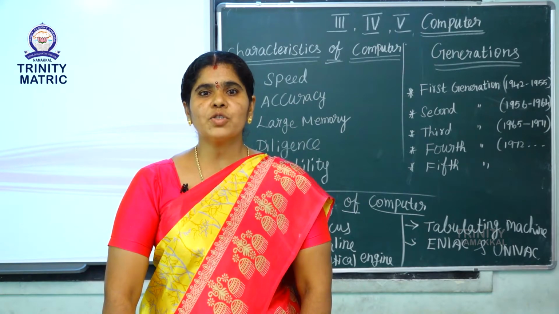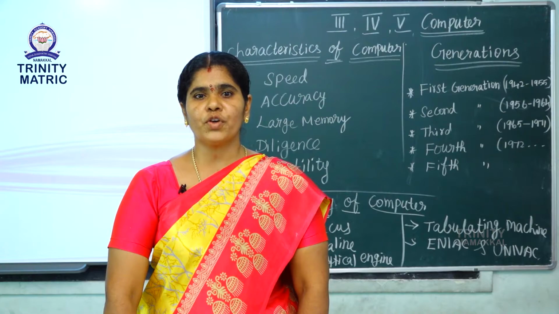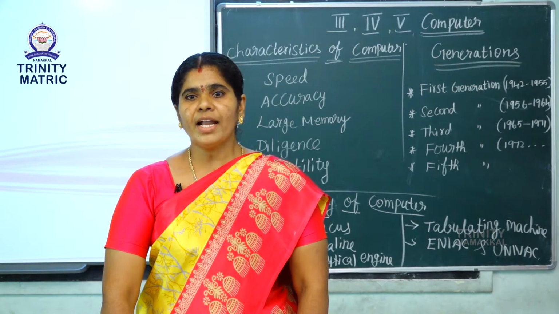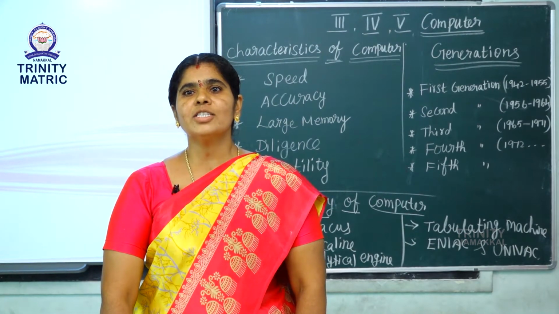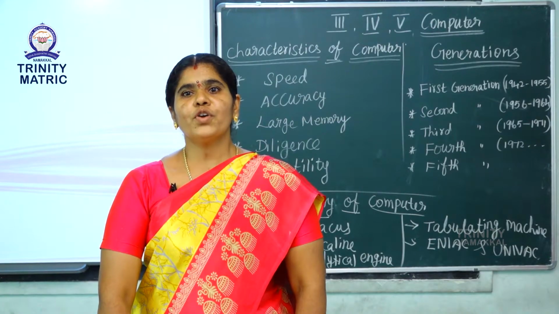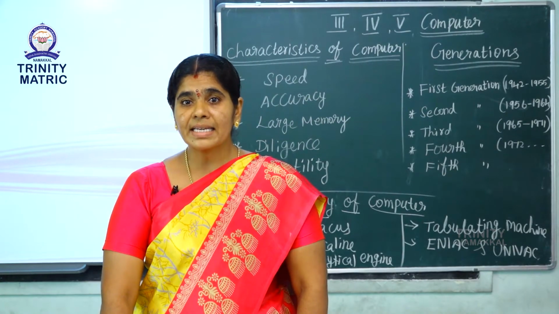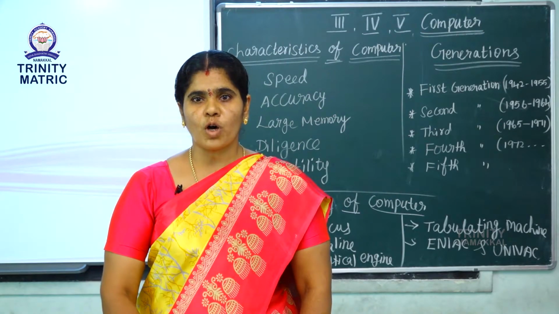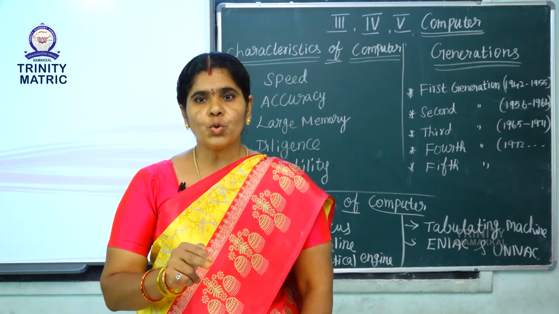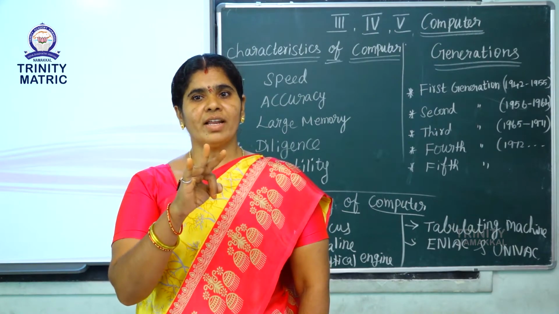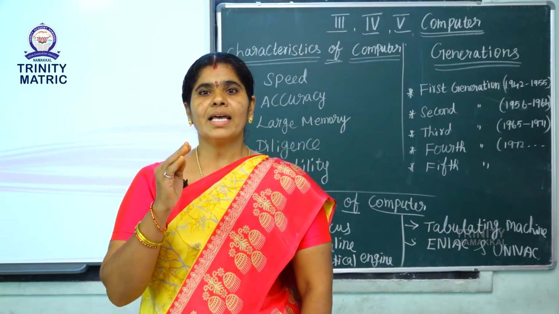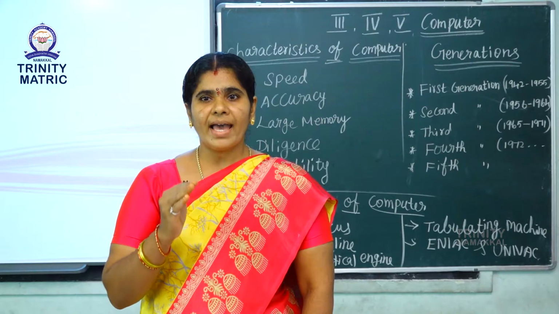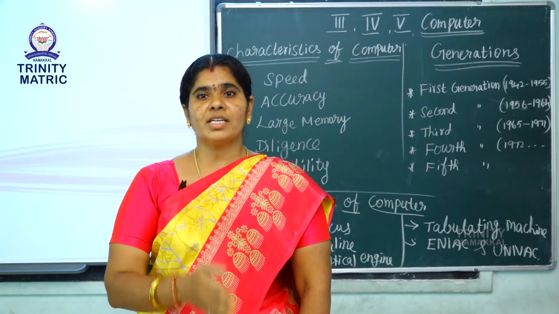So your parents are the first generation of your grandparents and you are in the second generation of your grandparents. Hence, in the case of your grandparents, father and you, there are 3 generations. Similarly, the computer also has different generations.